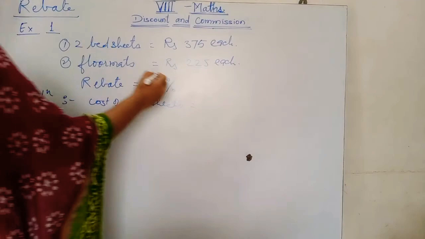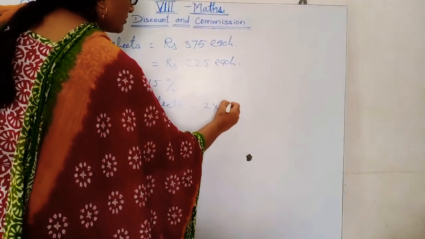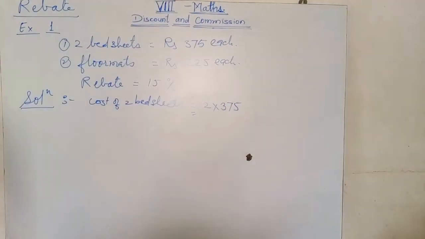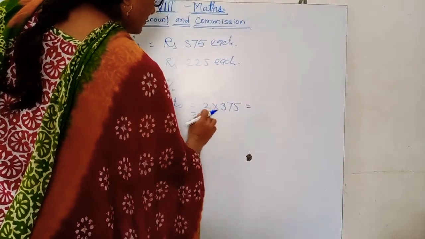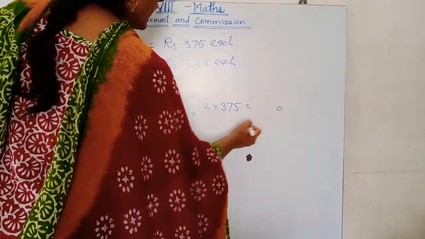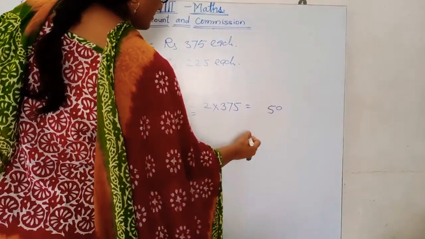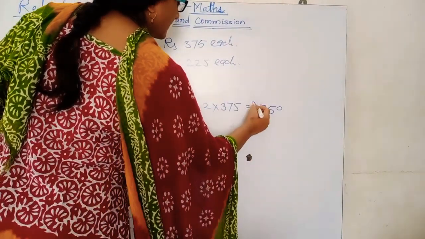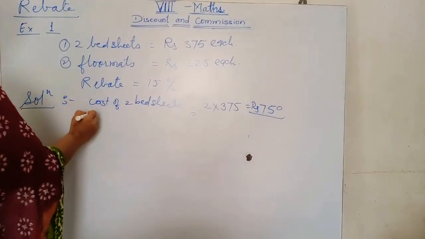Each one is for rupees 375, so multiply by 2. 2 multiplied by 375 is rupees 750. 2 5s are 10, 1 is carry. 2 7s are 14, 14 plus 1 is 15, 1 is carry. 2 3s are 6 plus 1 is 7. Rupees 750.